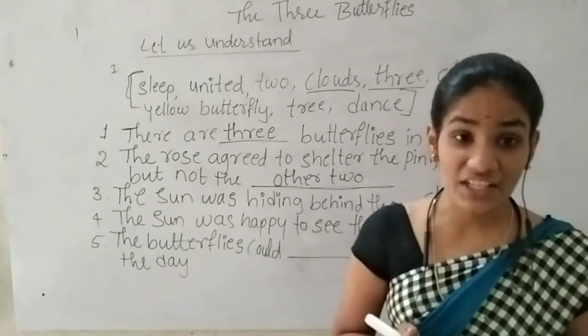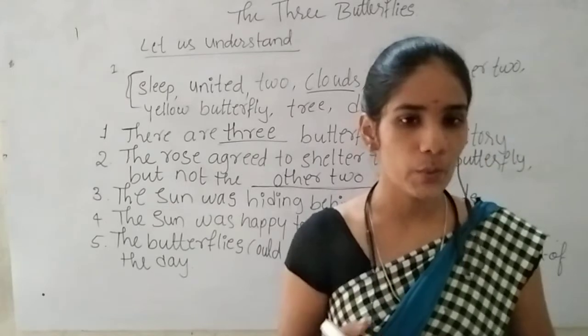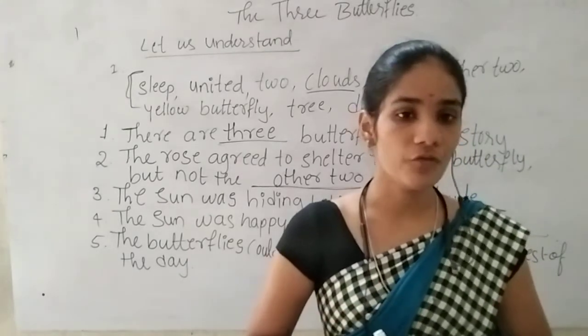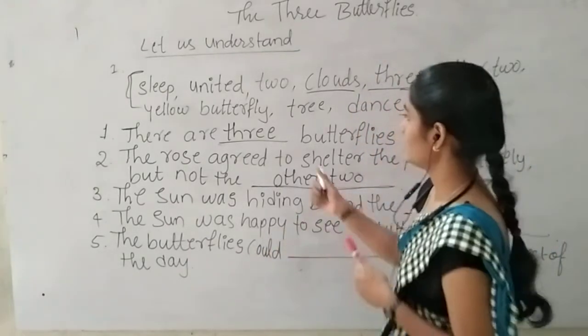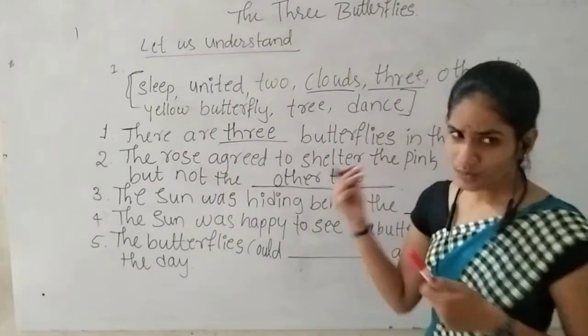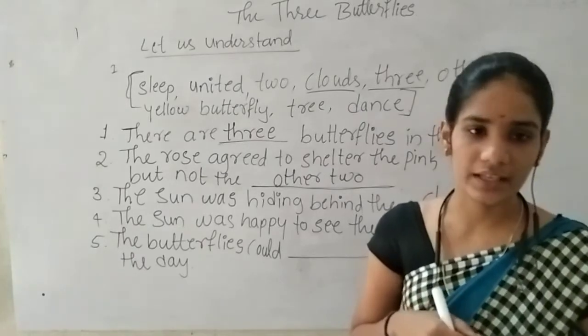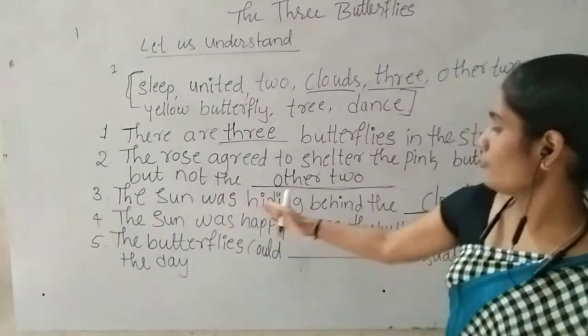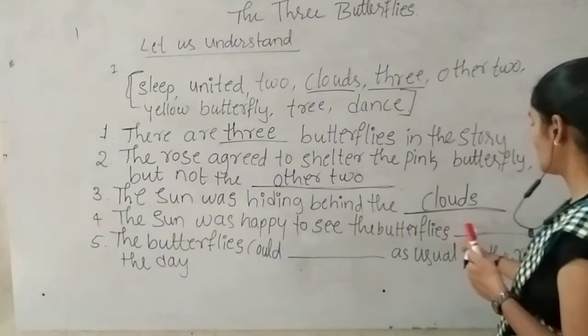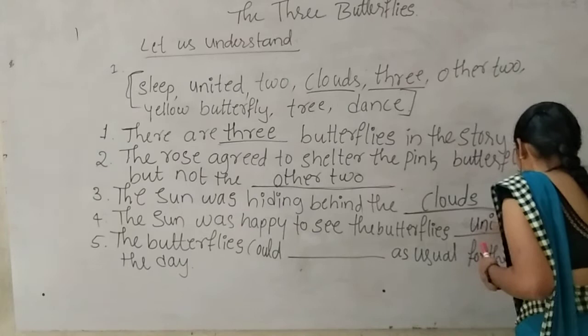By seeing their unity, the sun became very happy. So the sun was happy to see the butterflies united. Answer is united.